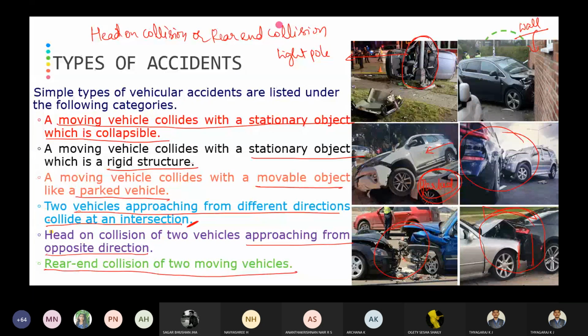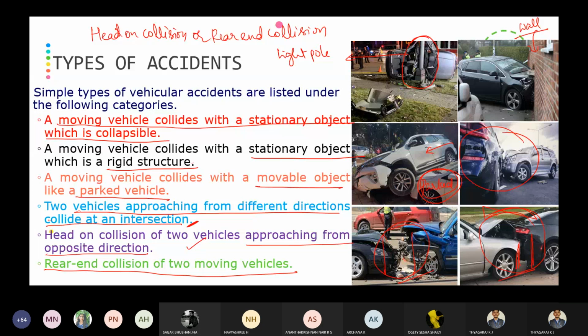Okay, moving vehicle collides with a collapsible object like a light pole. Then a moving vehicle collides with a wall, a rigid structure. Moving vehicle collides with a parked vehicle. Then two vehicles approaching an intersection from different directions. Head-on collision and rear-end collision. I hope you have got to know what we mean by rear-end collision and head-on collision. When the front bumper of one vehicle hits the front bumper of the other vehicle, we call it a head-on collision. When the front bumper of one vehicle hits the back bumper of the other vehicle, we call it a rear-end collision.